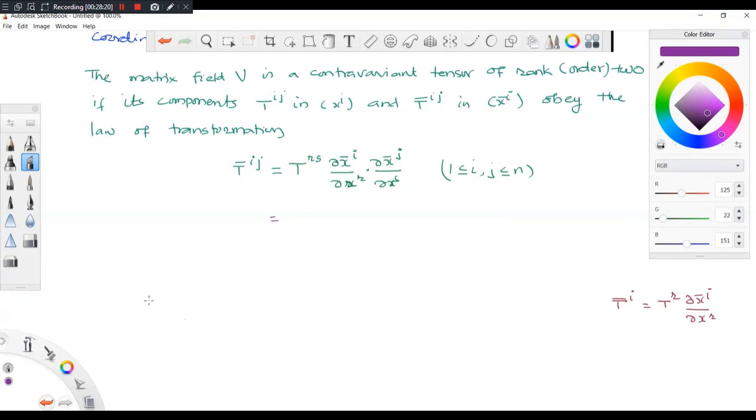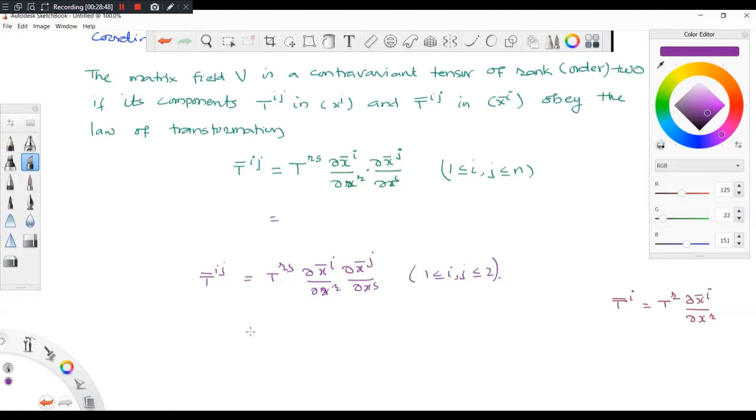So for example, in 2 dimension it is like this. Let me write T bar ij is equal to TRS del x bar i by del xr del x bar j by del xs. So I am writing 1 less than or equal to i, j less than or equal to 2. 2 dimension I am writing.